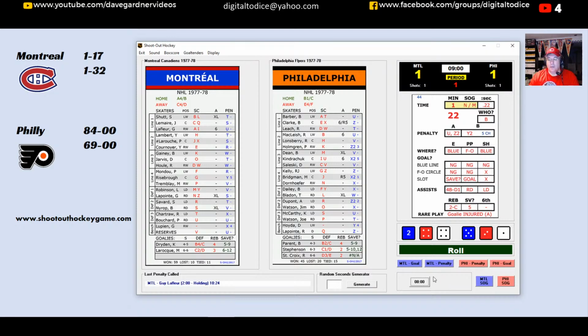All right, so this is the last half of the Gainey penalty in the first 30 seconds of the Lafleur penalty. So what do we got here? 36, that is neither one. So now it's back to a single-man advantage here for the Flyers. They did get one power play goal, but it's a glorious chance here to get a second one. And we roll again at 62. No, they would have got it. If it was a 2-man advantage, I would have given it to them. But no, they didn't get it because it's back to a 69, and that ends all the power play.